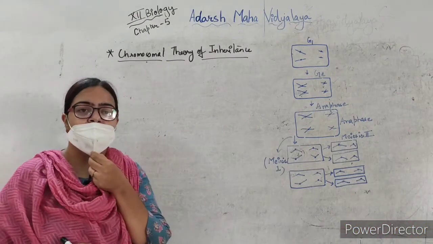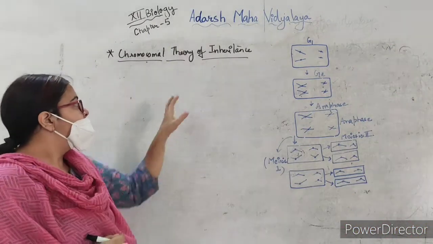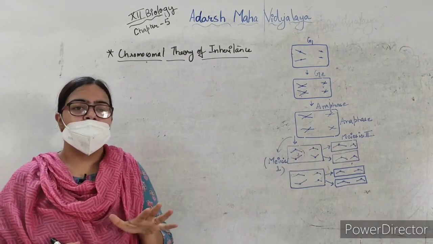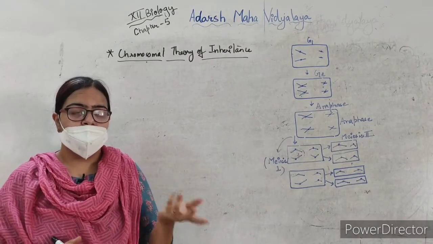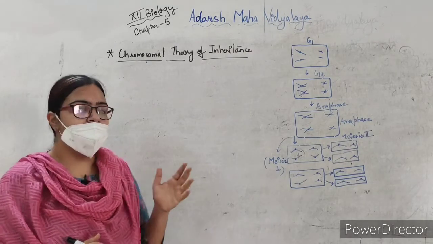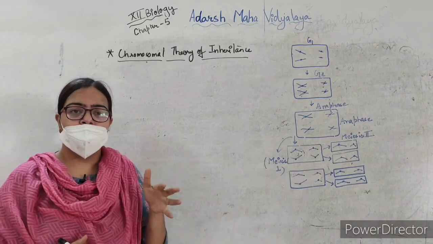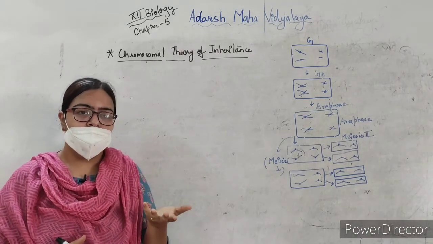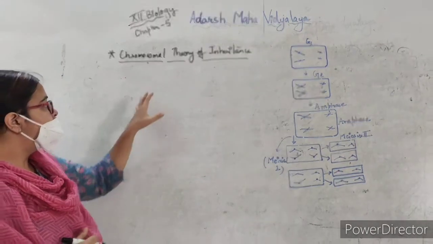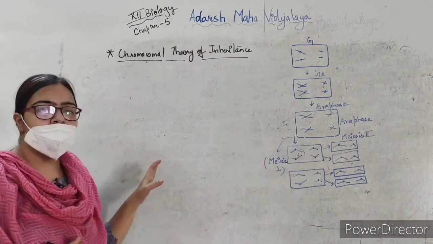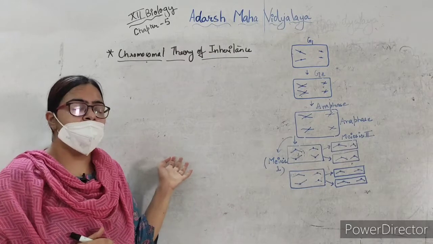Chromosomal theory of inheritance. Okay. Now we know that Mendel told that the genes, which were the factors, behaved in a particular manner which gave us the inheritance. Okay. Now the chromosomal theory of inheritance states that, and it was given by Walter Sutton and Theodore Boveri,